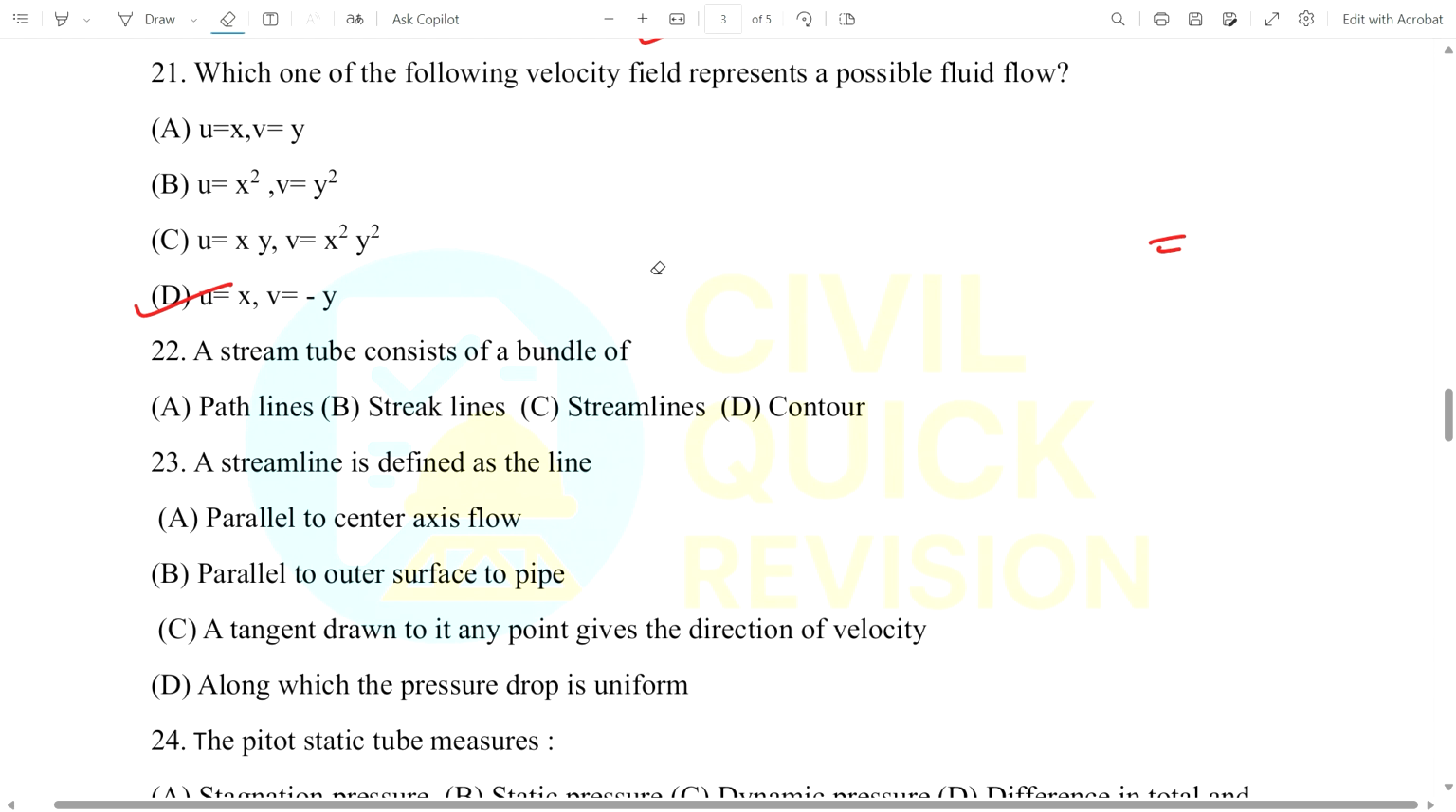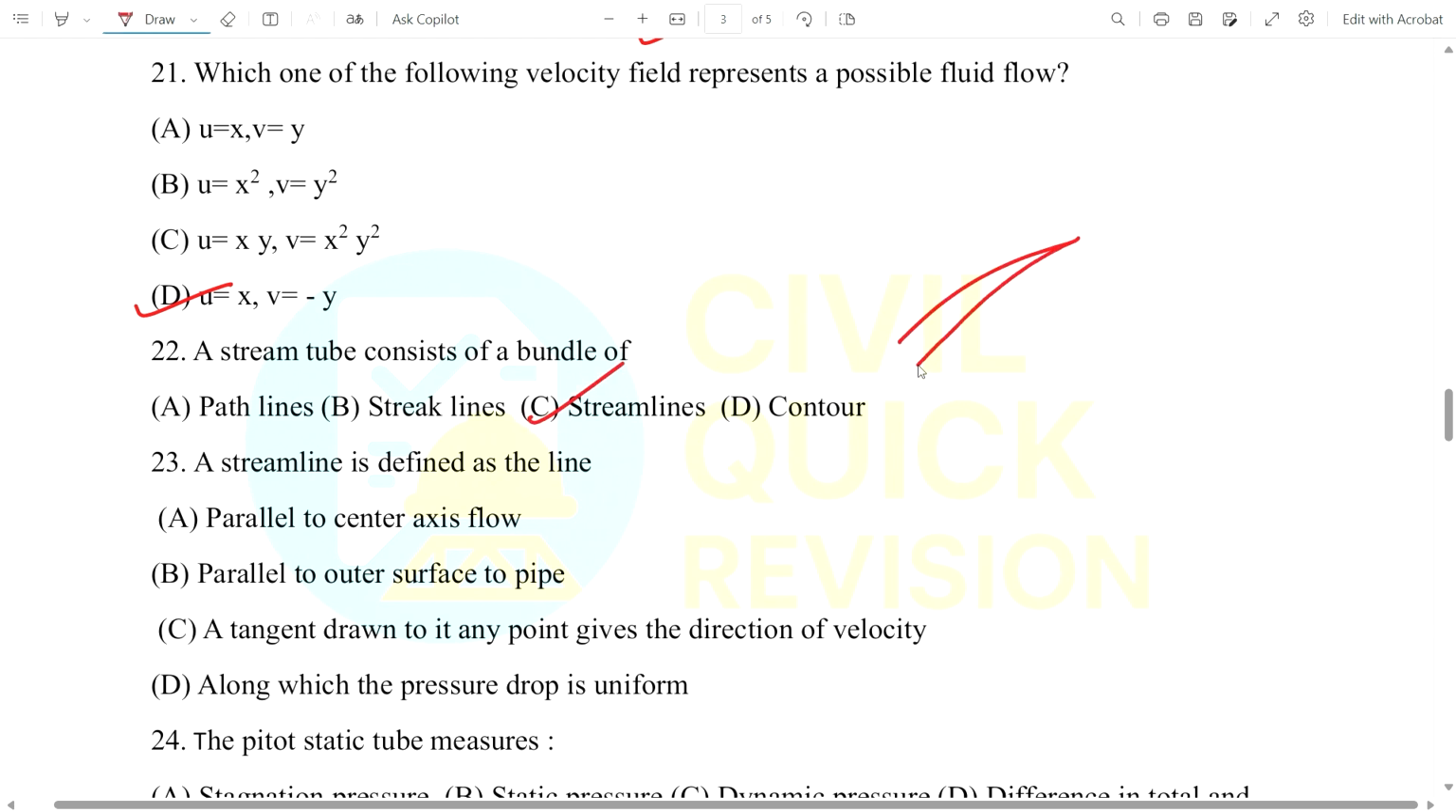Now coming to question number 22. Okay, what is asked? A stream tube consists of a bundle of what? Is it a path line, a streak line, a streamline, or a contour? Here the option will be C, streamline.